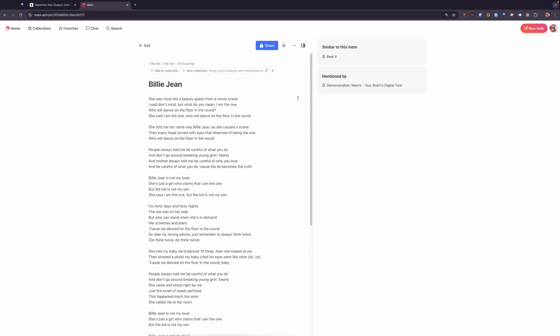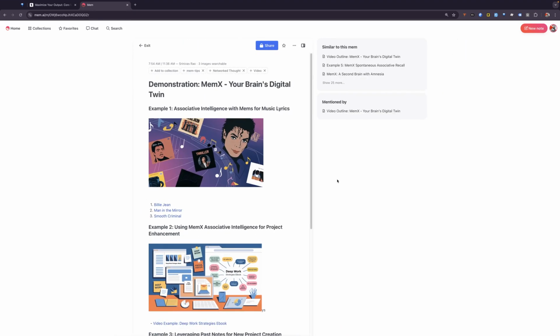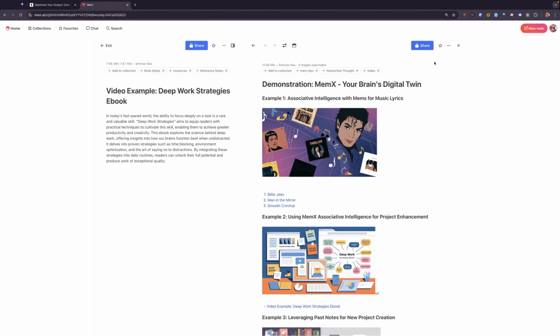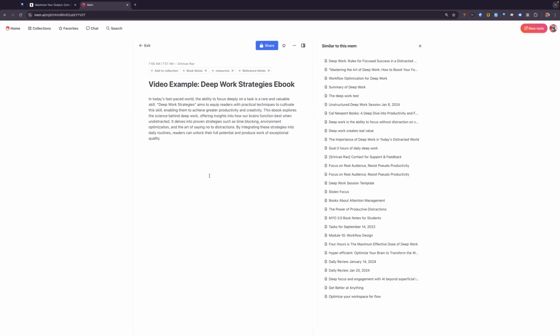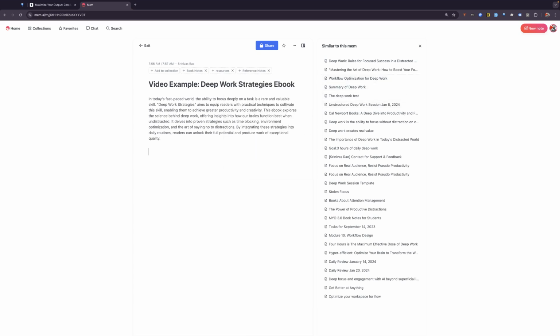Now, let's actually go back to our demonstration outline and look at how this becomes useful when we start to work on a different project. Let's say that we are going to write an ebook about deep work strategies. So you create this simple note, you outline some thoughts, and MemX surfaces related notes here. So obviously it has my book notes for deep work. It has other notes that I've written about deep work. By checking out these connections, you can easily weave different insights into your ebook to make it more impactful.